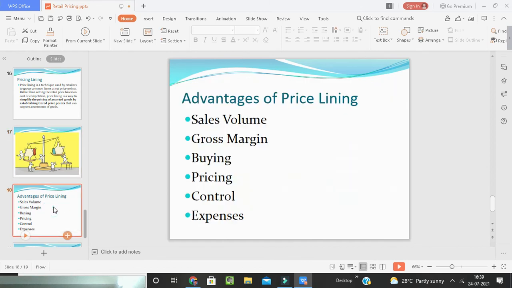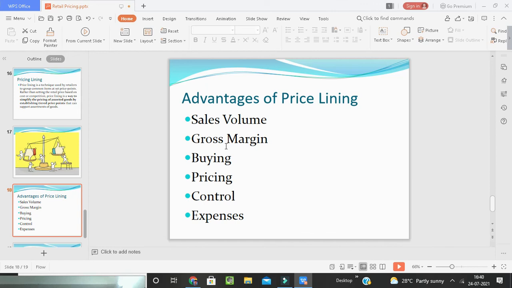Next, advantages. What are the advantages of price lining? See, the basic price zones like promotion zone, volume zone and prestige zone will be there. Sales volume can be increased by the provision of larger choice at each price point. So more effective displays and advertising through line concentration, and less confusion for customers on prices.